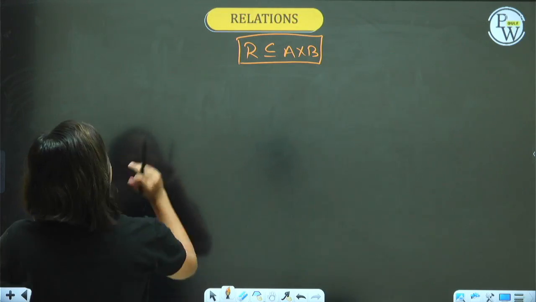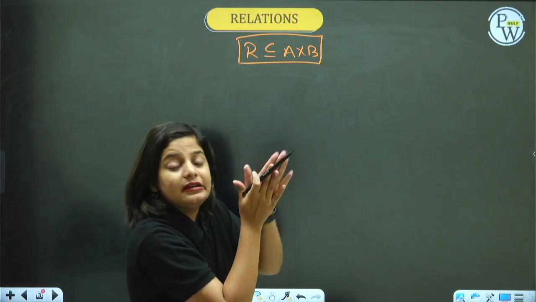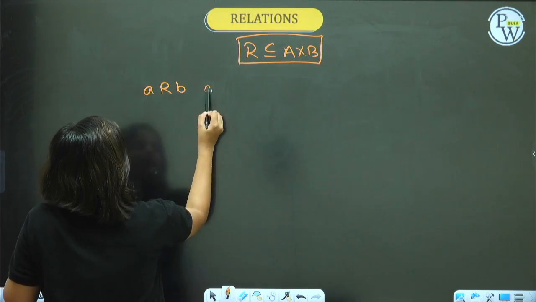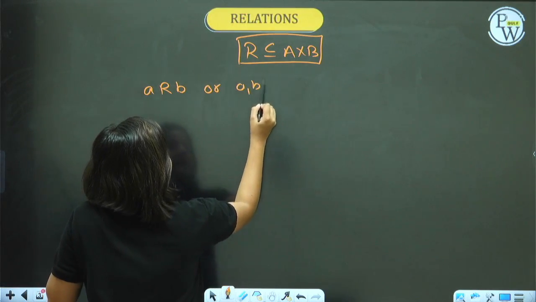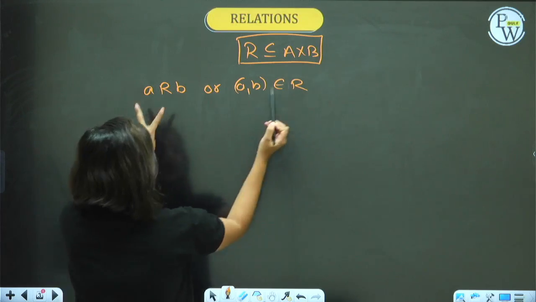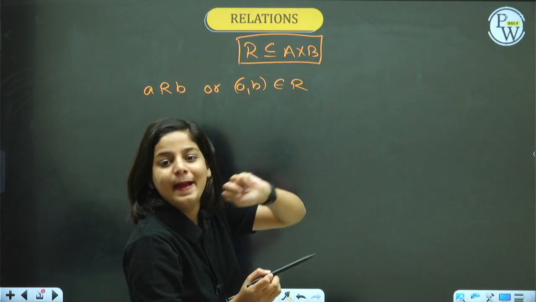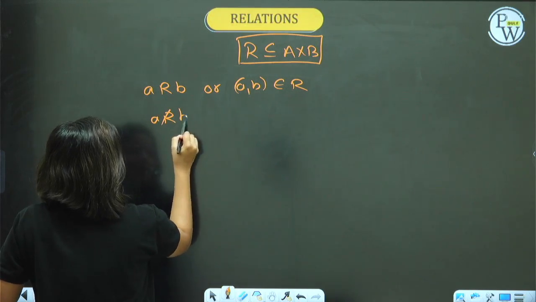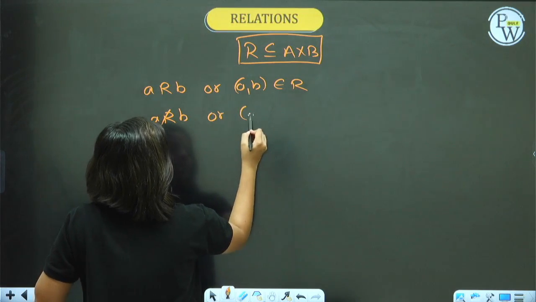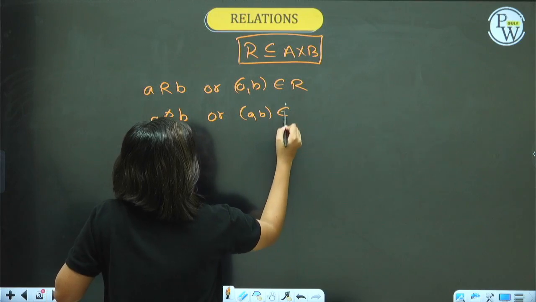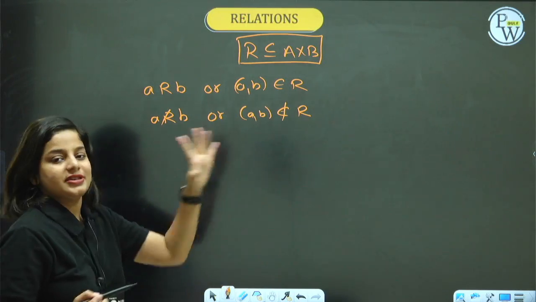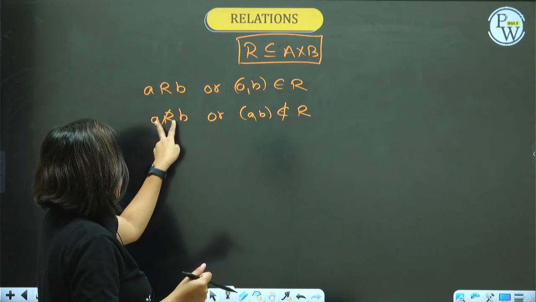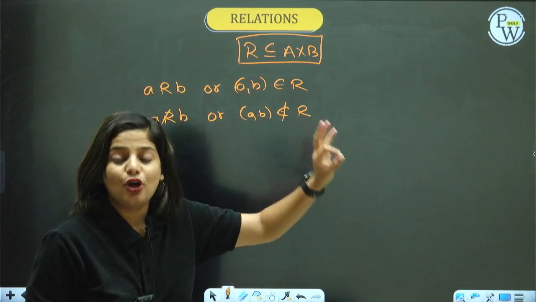When two elements are related by some mathematical relation, it's written as either A is related to B or (A, B) belongs to the relation set. If two elements are not related, A is not related to B or (A, B) does not belong to the relation set. That's how we write it. I hope you heard me. A is not related to B, (A, B) does not belong to the relation set.